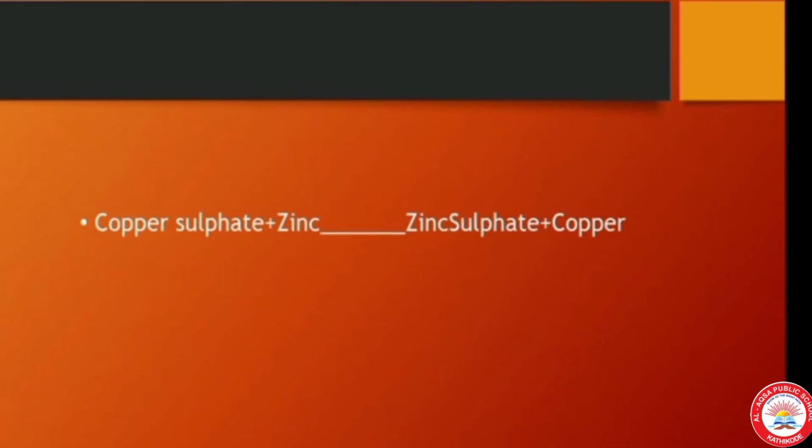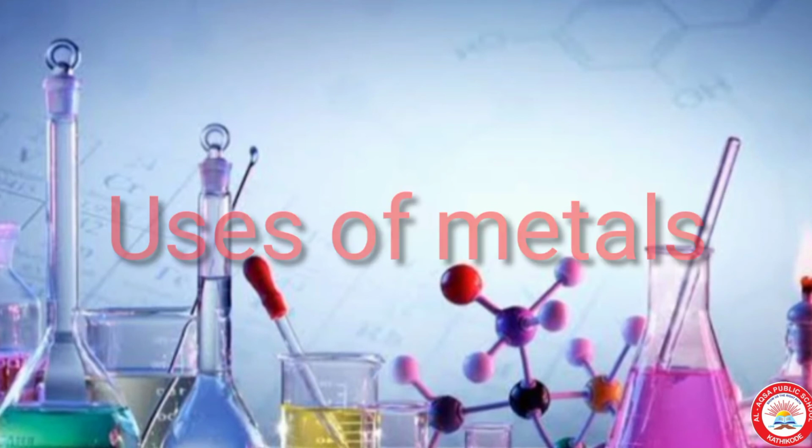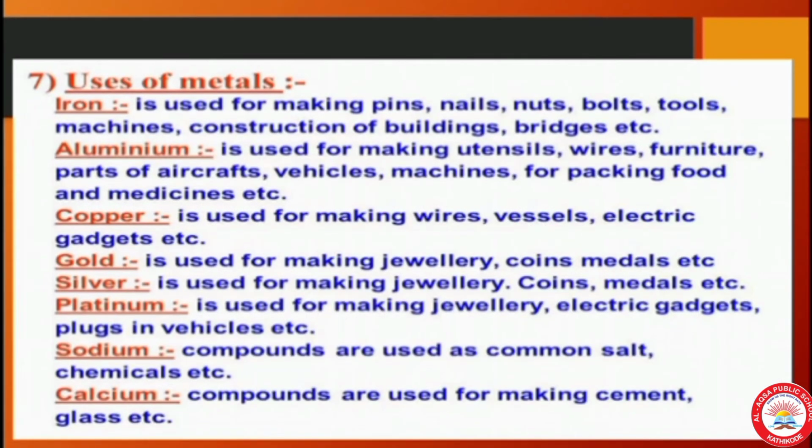Next, we can discuss uses of metals. The first metal, iron. Do you know what are the uses of metals? It is used for making pins, nails, nuts, bolts, tools, machines, construction of buildings, bridges, etc. Aluminium, it is used for making utensils, wires, furniture, parts of aircrafts, vehicles, machines for packing food and medicines, etc.